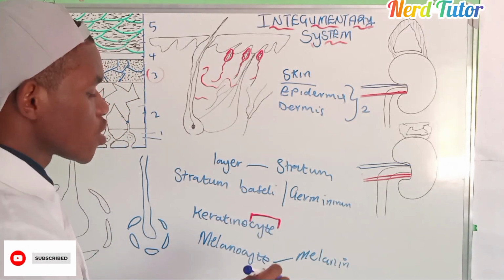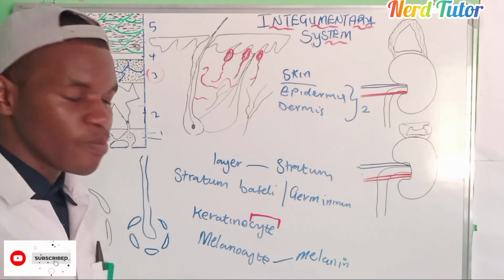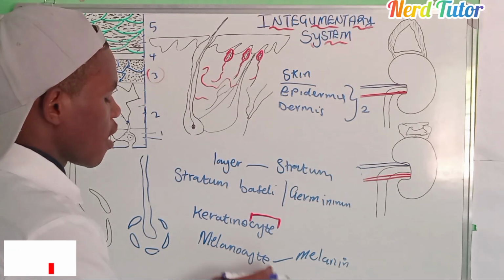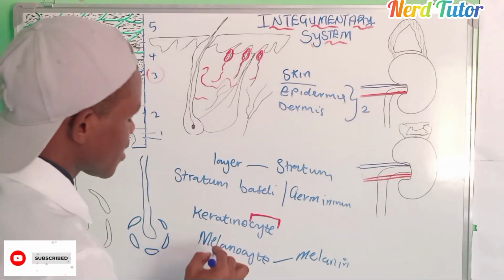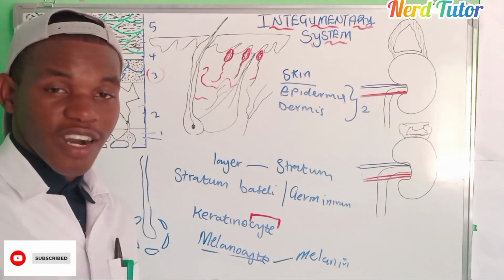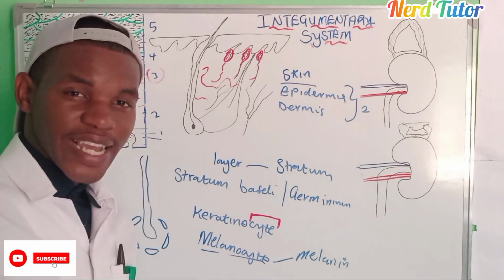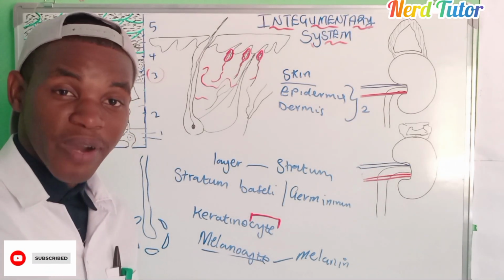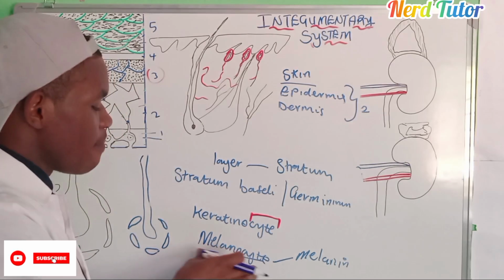Actually, in almost, not even almost, in all human beings, we have almost the same number of melanocytes. Even those who have albinism, those who are white people, and us who are black people, we have the same number of melanocytes.